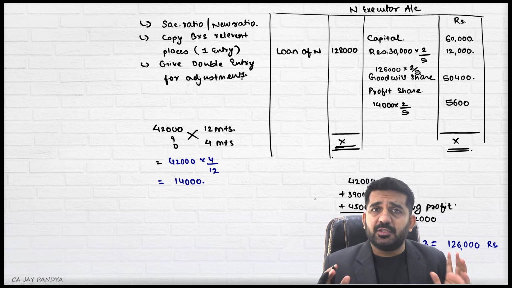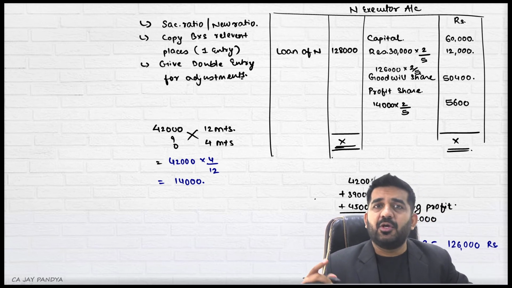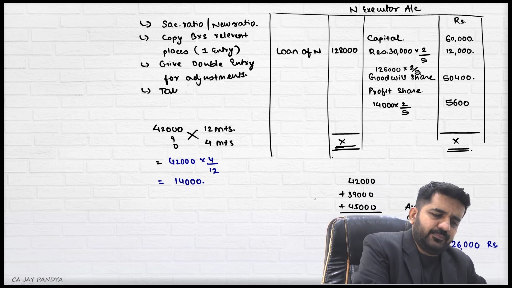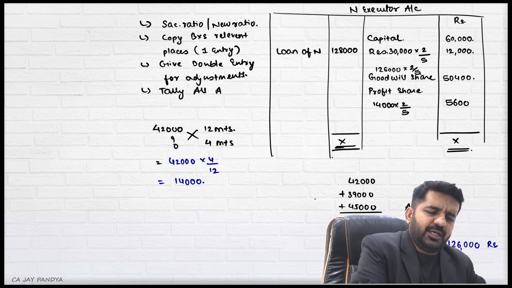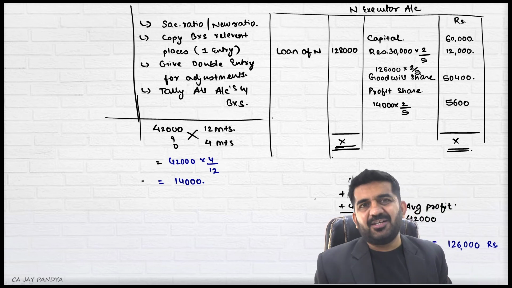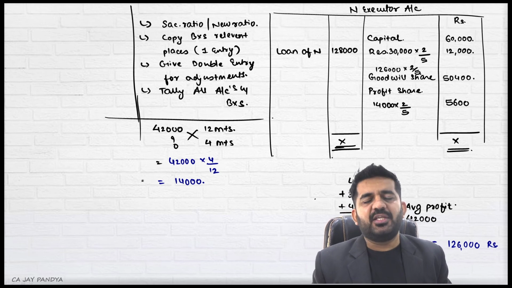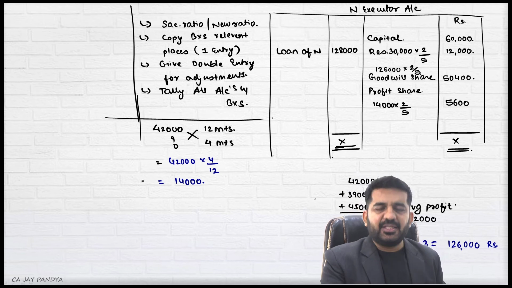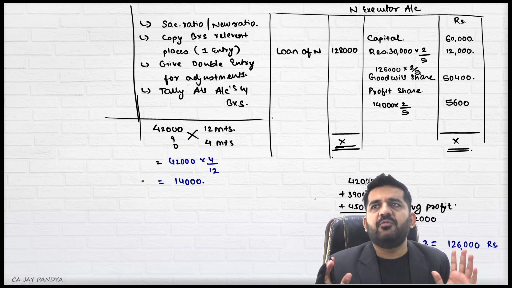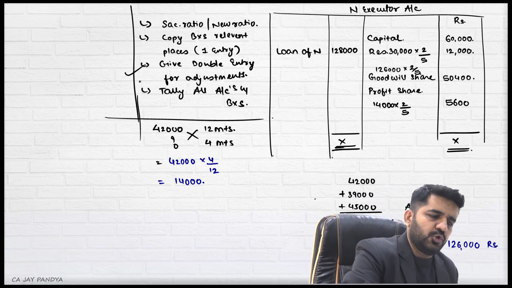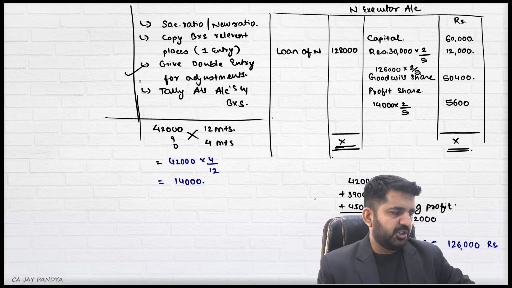Just all these things you should know. Tally your revaluation account, capital account, and balance sheet. Tally all accounts and balance sheet. This process you should always remember. Whenever something is not asked, then you have to use your brain and only draw that portion which is required in the answer. Like in this question, the balance sheet was not asked, so I didn't go through a full-fledged balance sheet and solved it only in this manner. So this is how you should go ahead with all types of questions.